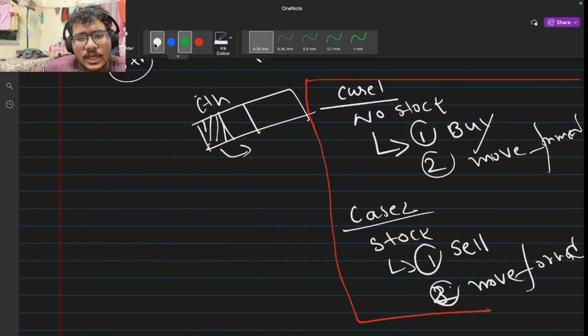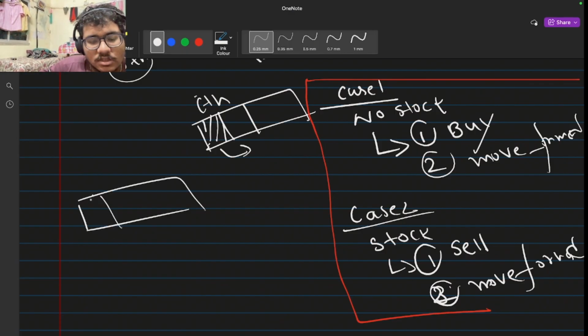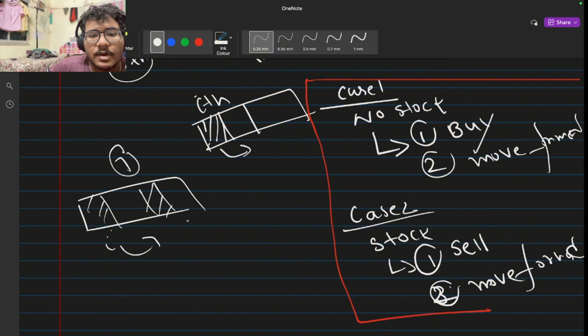So actually, we can. The problem says that, keeping in mind all the cases, on any day I can buy, I can move forward, I can sell, I can move forward. I need to calculate the optimal or the maximum profit I can make using these choices. One of the solutions can be by trying every possible choice. Like from the ith day, I will buy the stock on this day, or I will not buy the stock on this day, or I can sell a stock on some jth day, or I will not sell that stock. By trying every possible combination, I will try to look for the best solution.